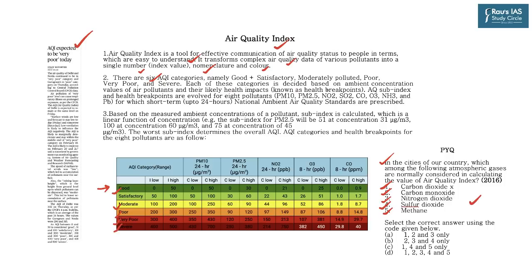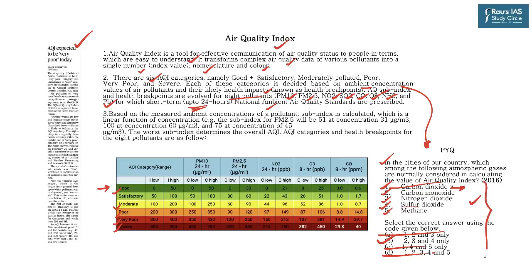Each of these categories is decided based on the ambient concentration values of air pollutants and their likely health impacts. Air quality sub-index and health breakpoints are evolved from 8 pollutants: PM10, PM2.5, NO2, SO2, carbon monoxide, O3, NH3 and lead or Pb, for which short term, up to 24 hours, national ambient air quality standards are prescribed. And so you can clearly see that carbon dioxide is not one of the gases which are monitored, which leads to the rejection of all those options which contain 1, which means A is gone, and so are C and D. We are left with just B.